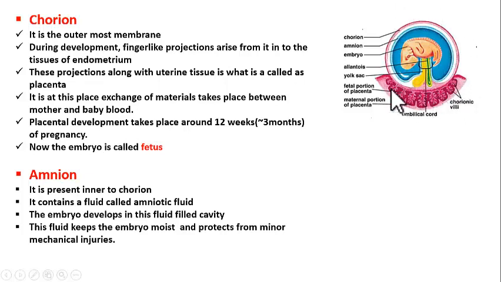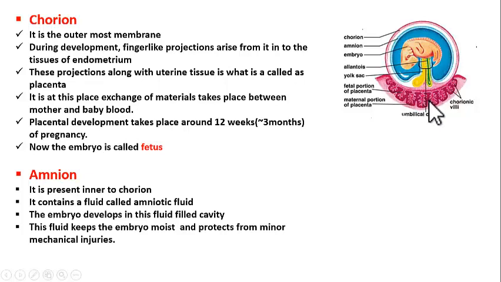Students, this whole embryo is inside the endometrium, but on one side the chorionic membrane forms finger-like projections, and these finger-like projections are so deep inside the endometrium that they get in contact with the blood vessels of the endometrium. So we find a lot of blood vessels in the endometrium in this region, and these finger-like projections have the blood vessels of the embryo.